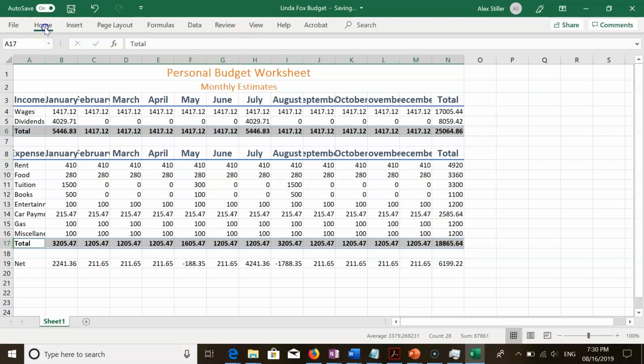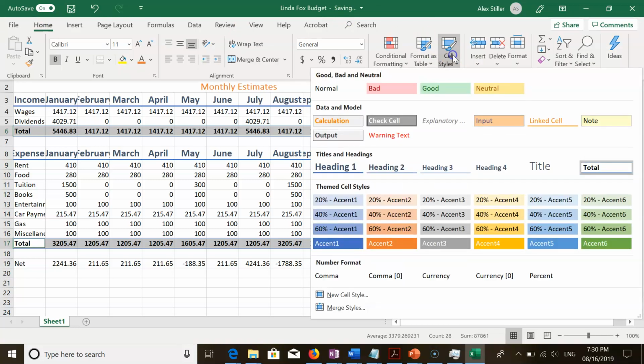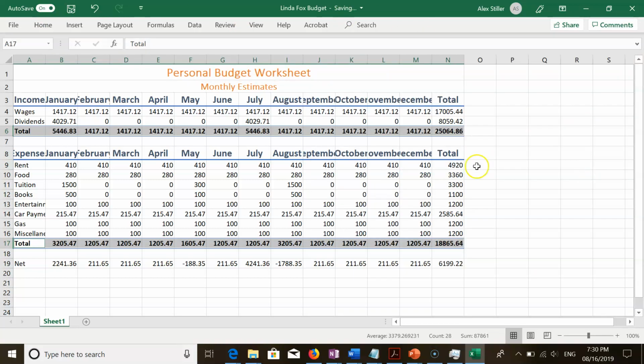And then we would do the exact same thing. It's already applied here, but we can apply it again, the total cell style.